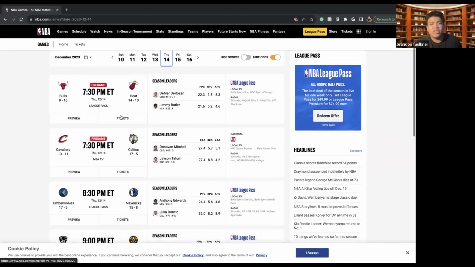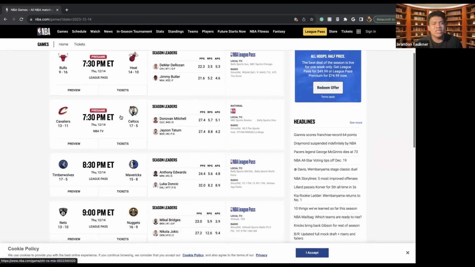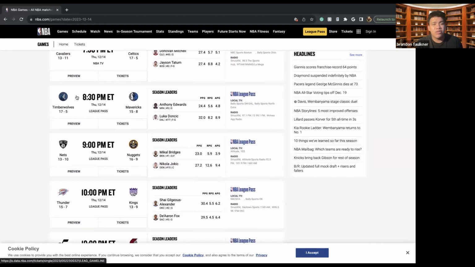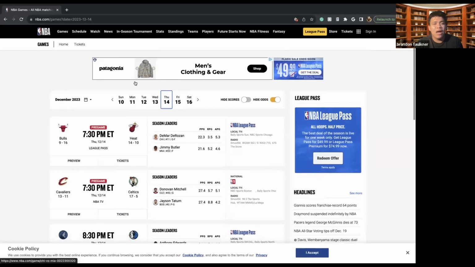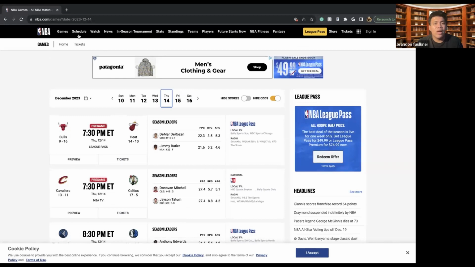But these games will eventually start up, and then I can go watch these games at whatever time they start up. We can also see later games, like the games that are happening at 8:30 to around 10:30, depending on where you live. So always be sure to check if you are wanting to watch one of these games, and then you'll be able to access these games.